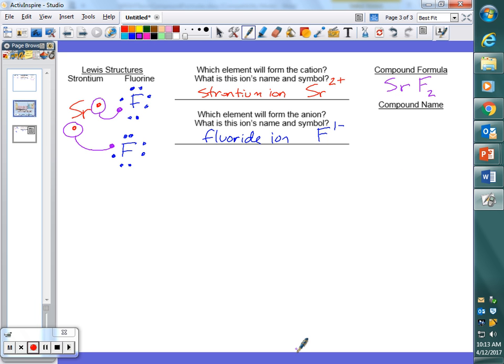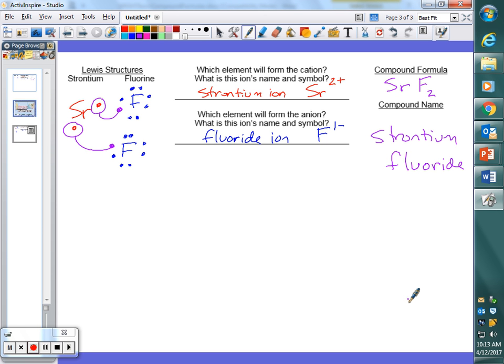So then, for the name, now this can be a little confusing, okay? We still start off with the name of the cation first. So, strontium, but then we just use the name of the anion. There's no indication in the name that there are 2 fluorines there. Because whenever you join together strontium and fluorine, it always has to be this combination. Okay? Good there?